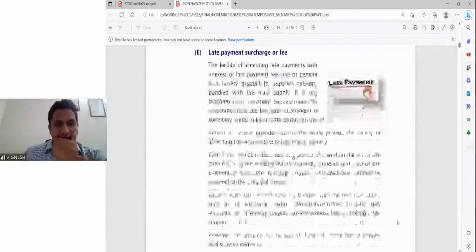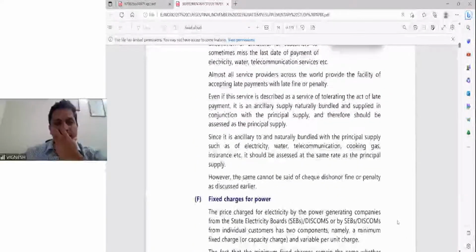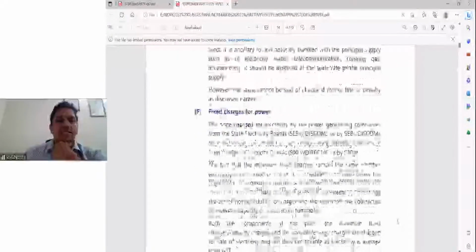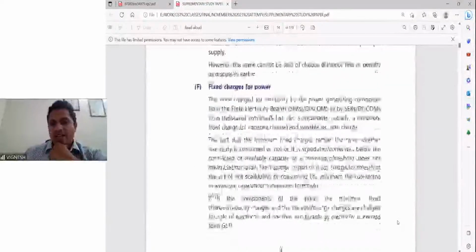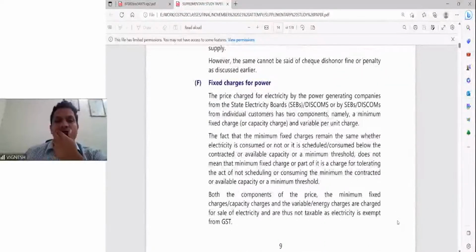Late payment surcharge, etc. Again, this is very much in the contract. So therefore, it is very much chargeable to tax. You cannot say it is like the check dishonor or penalty. Fixed charges for power: with discoms, you have a minimum fixed charge and a per unit charge. Although sale of electricity is exempt anyway, just for the sake of discussion, the minimum fixed charges will always be the same, whereas it is for tolerating the act of not scheduling or consuming the minimum.